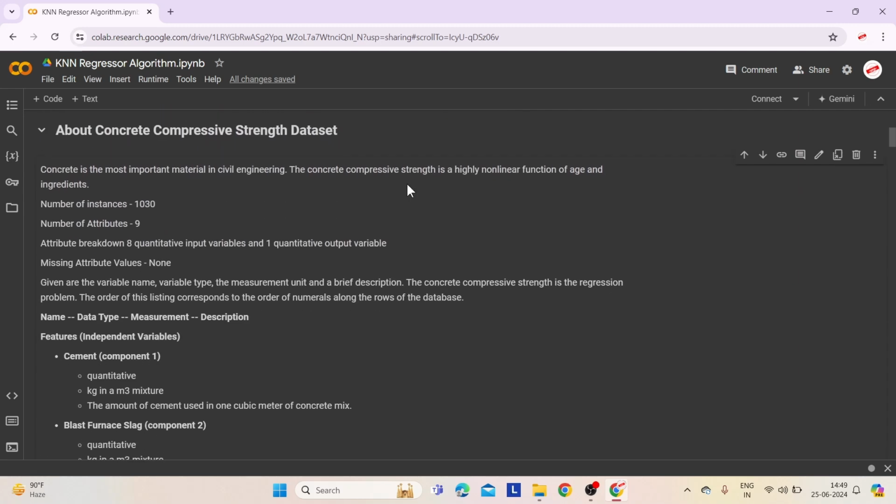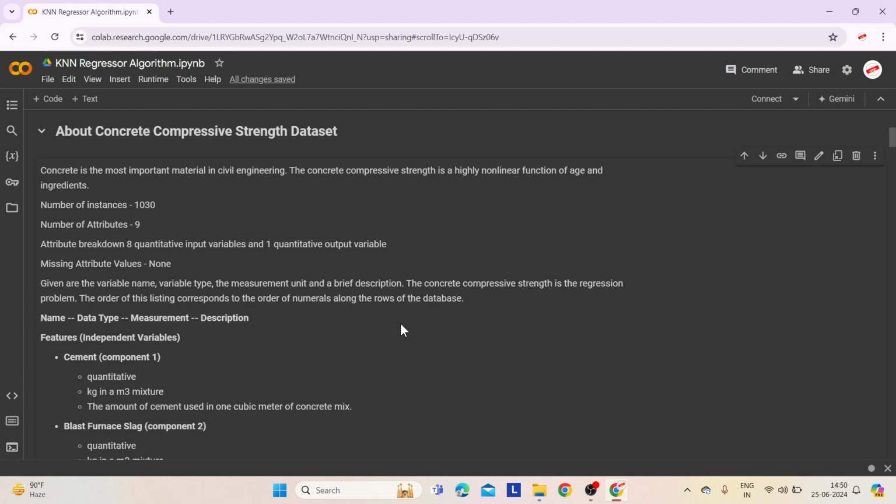Let's begin with understanding the dataset. Concrete compressive strength, a key measure in civil engineering, depends on its age and the mix of ingredients used. This dataset has 1030 instances and 9 attributes, in which the breakdown is 8 quantitative input variables and 1 quantitative output variable. There is no missing data, making it suitable for regression analysis to predict the strength based on other variables.